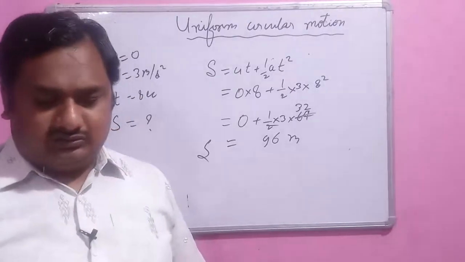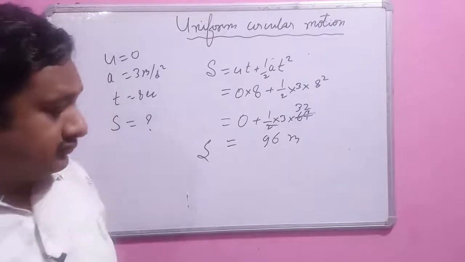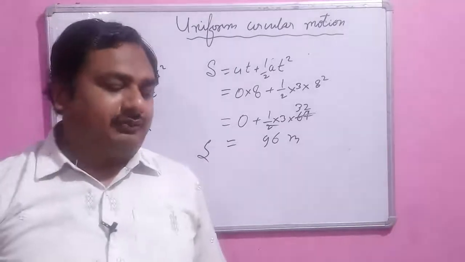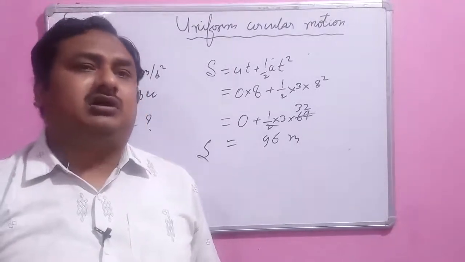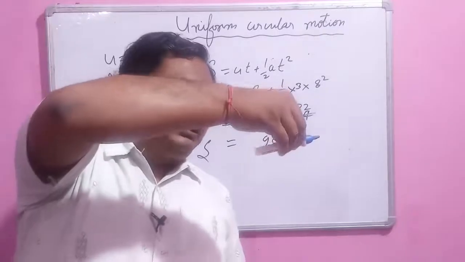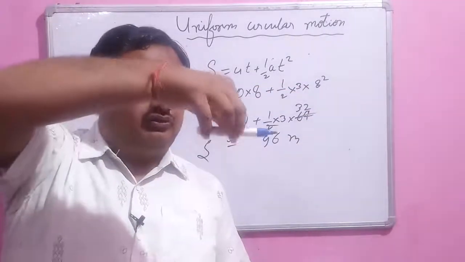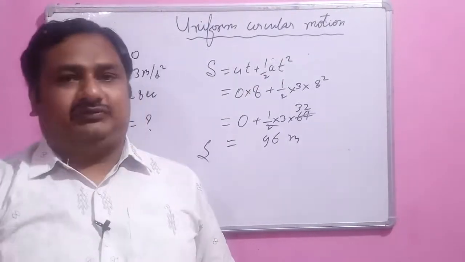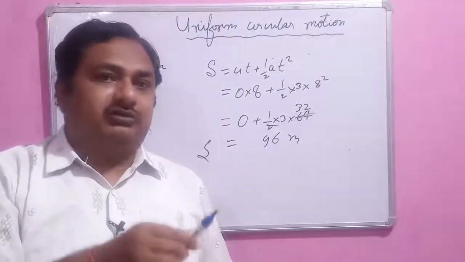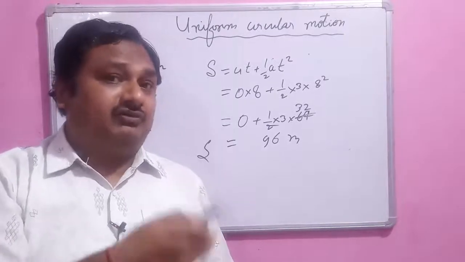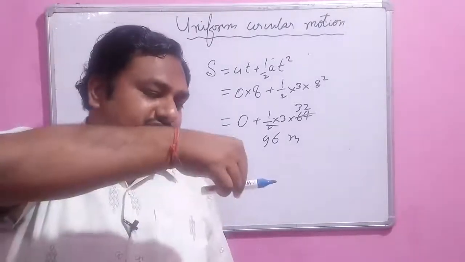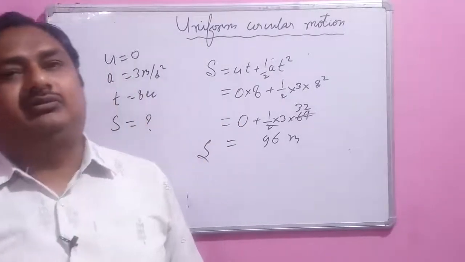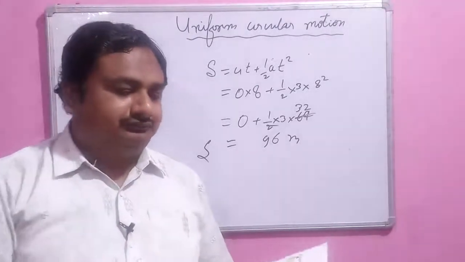Now look at question number 7. A ball is gently dropped from a height of 20 meter. Here the clue comes: whenever you gently drop a ball, the initial velocity before dropping is 0. If you throw the ball downward, then the ball has some velocity because you throw it. But whenever it is gently dropped, the initial velocity of the ball is 0.